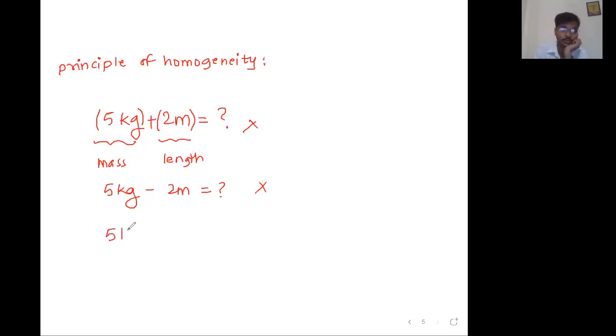Can I do this? 5 kg is more than 2 meter. Can I compare mass and length? No, sir. Mass can be compared with mass only. 5 kg you can compare with 2 kg, but 5 kg cannot be compared with 2 meter. Those are different, so this is also wrong. Can I do this?